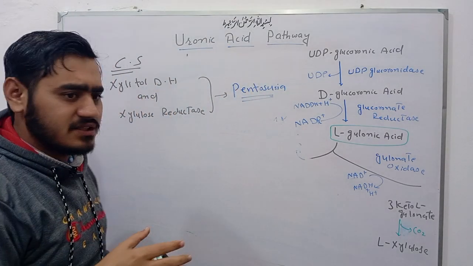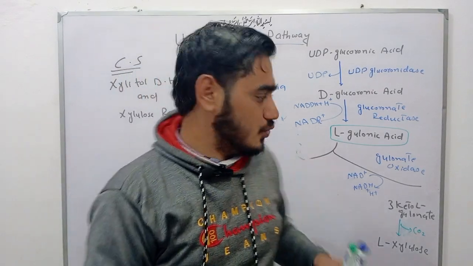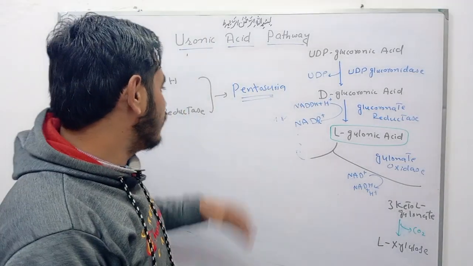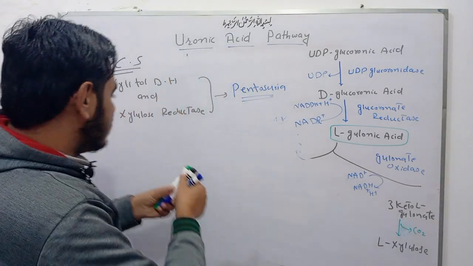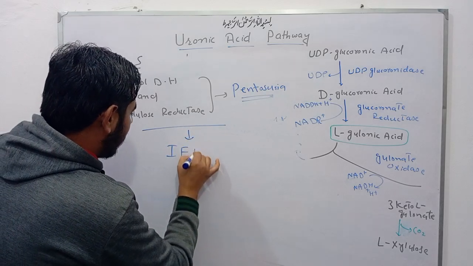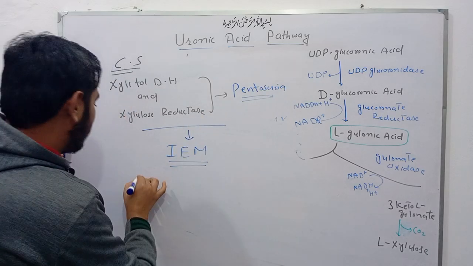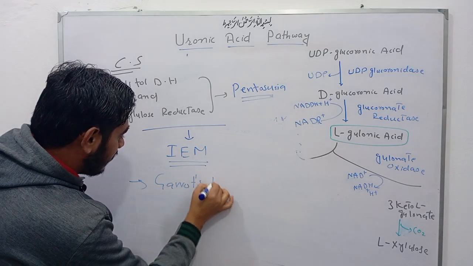Okay, there are some drugs like aminopyrine and barbiturates that induce this pathway and they lead to pentosuria. Okay, this is an inborn error metabolic disorder, and it is a member of Garrod's tetrad.